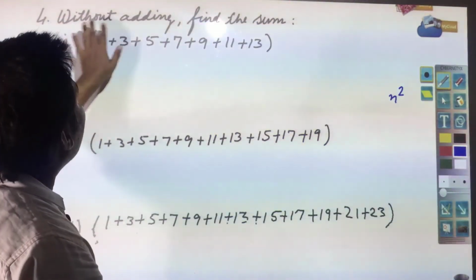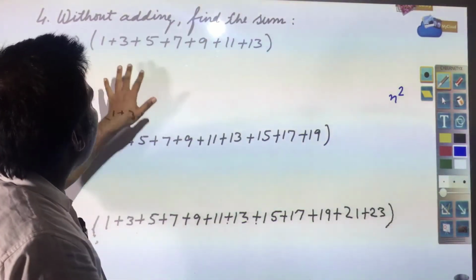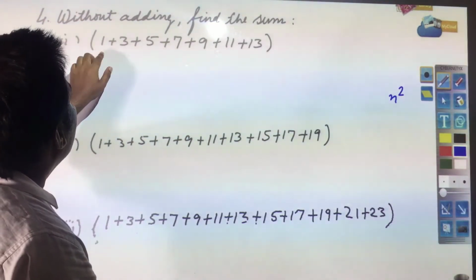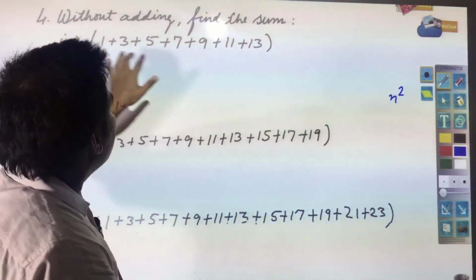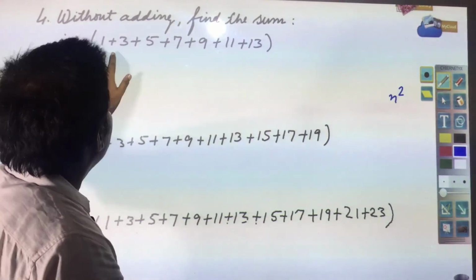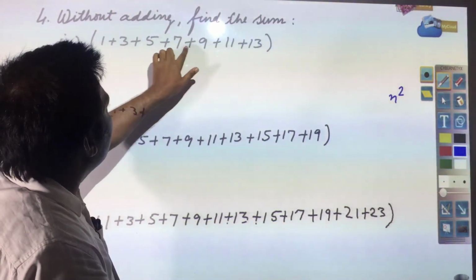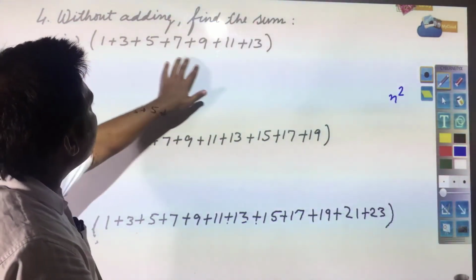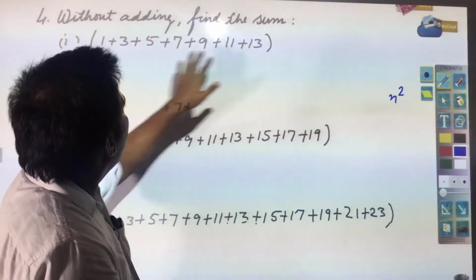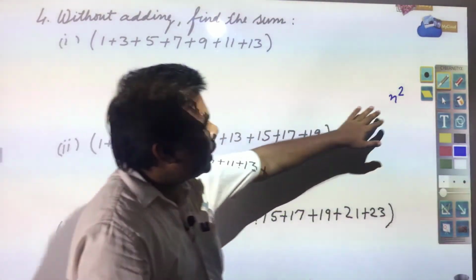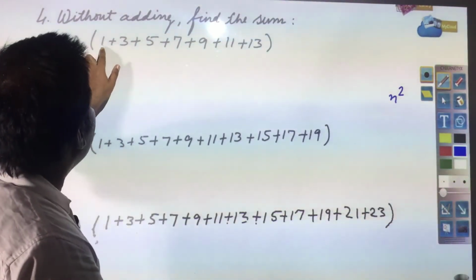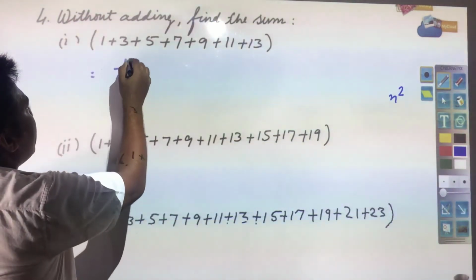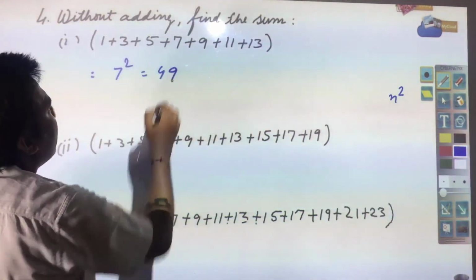Here you see, without adding, find the sum. Last day it was discussed already, if you remember. You have the first odd natural numbers. How many? 1, 2, 3, 4, 5, 6, 7. So the sum of the first odd natural numbers, the formula we have, is n square. Here you have 7, so this will be 7 square, and that will be 49.